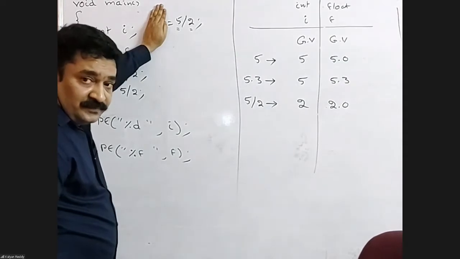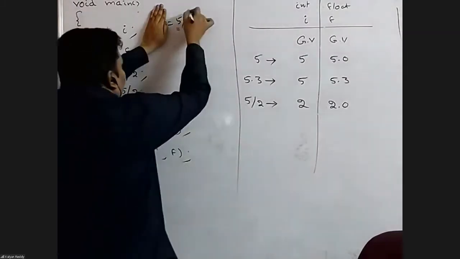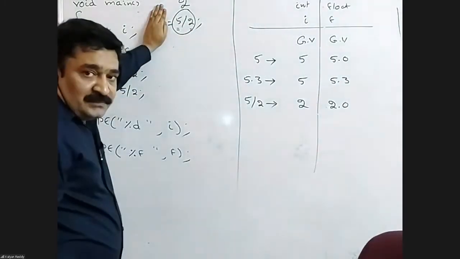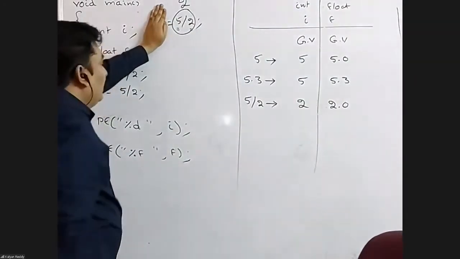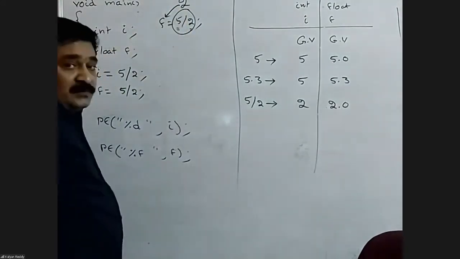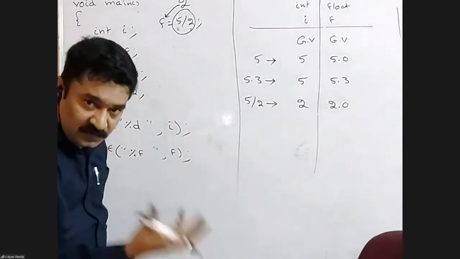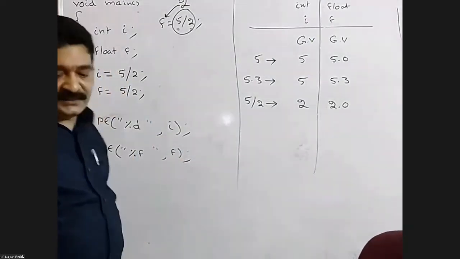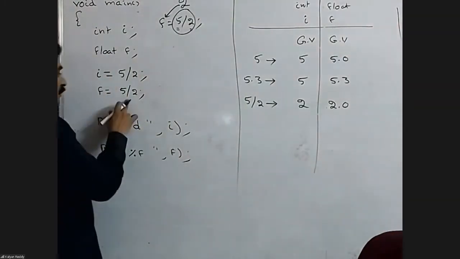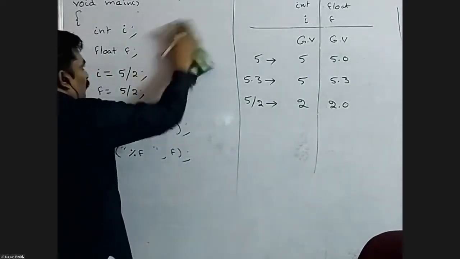Output is integer. That means the division operator returns an integer value. So 5 by 2 is replaced with an integer, nothing but 2. It is not replaced with 2 point something. It is replaced with 2. Next, think about which type of variable we collect it in. Now f is a float variable, so f became 2.0. Be careful. Consider what the expression is giving and which type of variable we are going to collect it in. Even though f has the capacity to hold fractions, we are getting the problem with the expression itself. So f is 2.0.